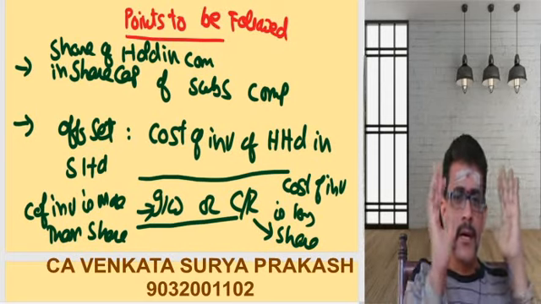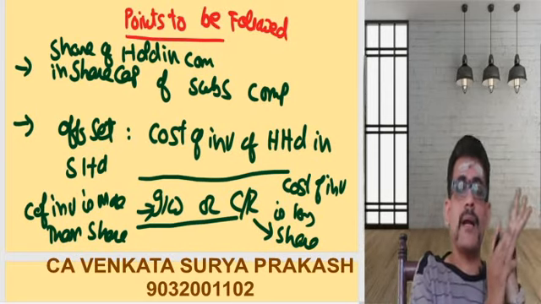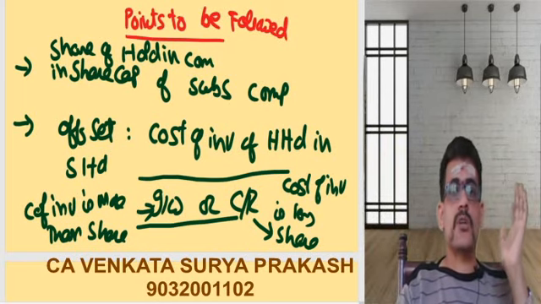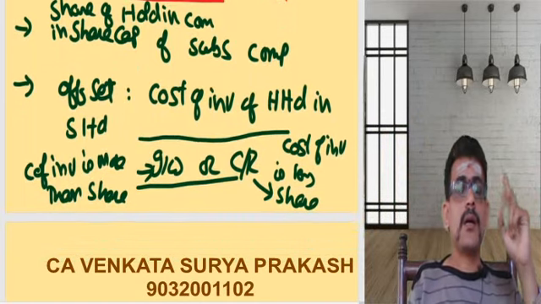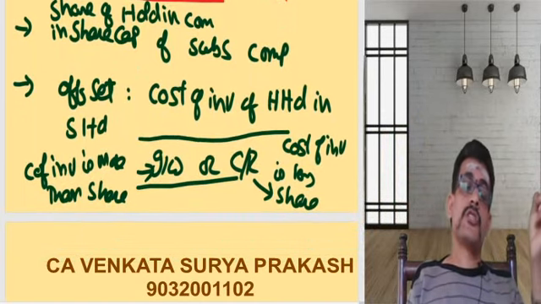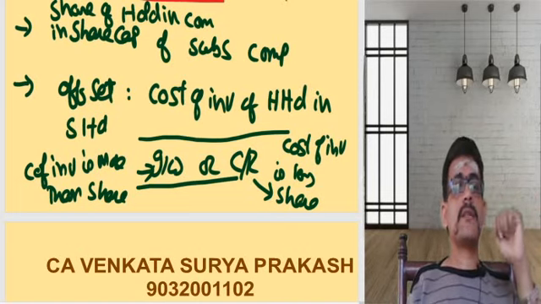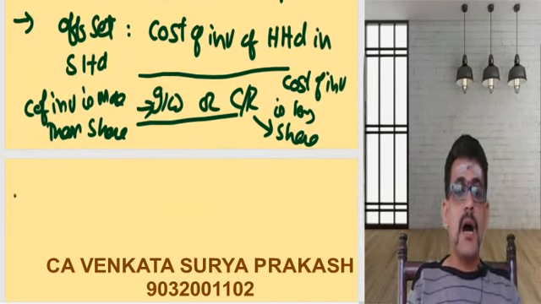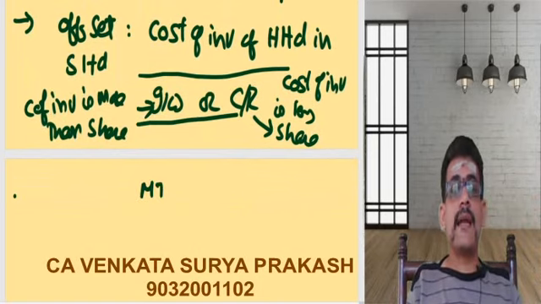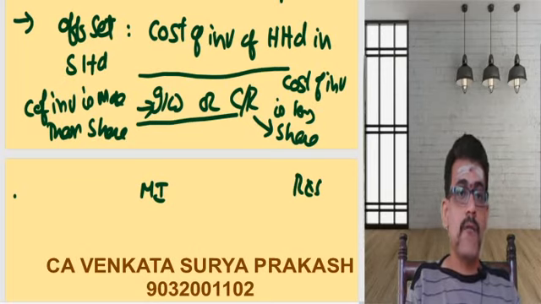So now what we have done: taken the share capital, the part that you are offsetting with the cost of investment. Now what else is there? There are two things: share capital, minority share, and total reserves and surplus. Now let us focus on your other points. Minority interest. Say you are having a total of three components.